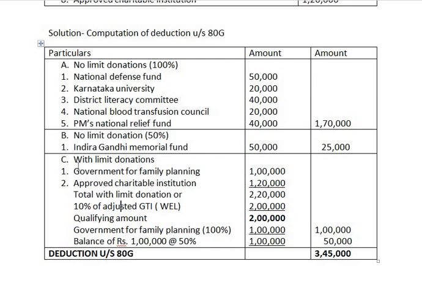You only need to pay more attention to with limit donation, especially this part, that is, total of with limit donation or 10% of adjusted GTI, whichever is less. Then we get the qualifying amount. Then from the qualifying amount we have to deduct first the donations given for family planning. The remaining amount is taken at 50%. Therefore we have to pay more attention to with limit donations.